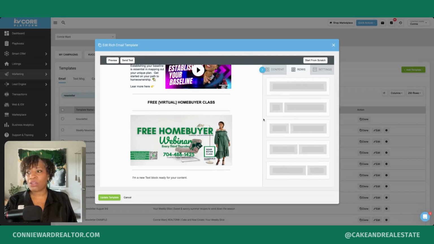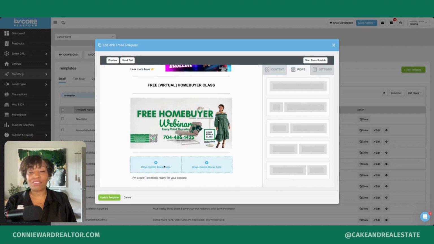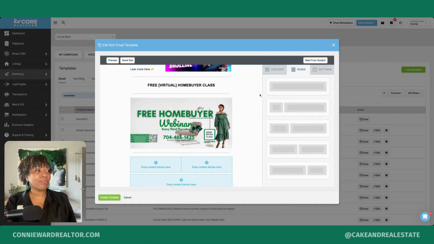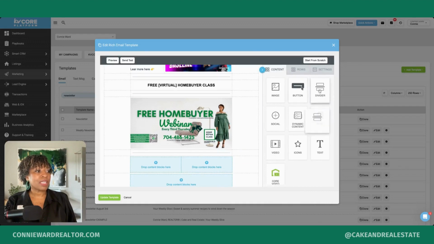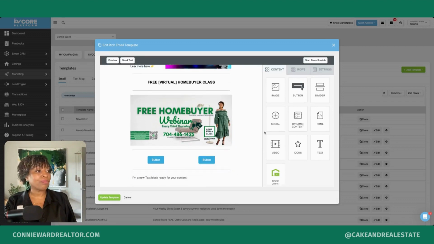And so I know I also want 2 buttons side by side the same size. So I want to select this row here and drag it underneath that header because I have 2 buttons before my next divider. So I want to insert a row here. My content, I want a divider underneath these 2 buttons. Drag it to this block. And so now I want to add a button here, and I want to add a button here.